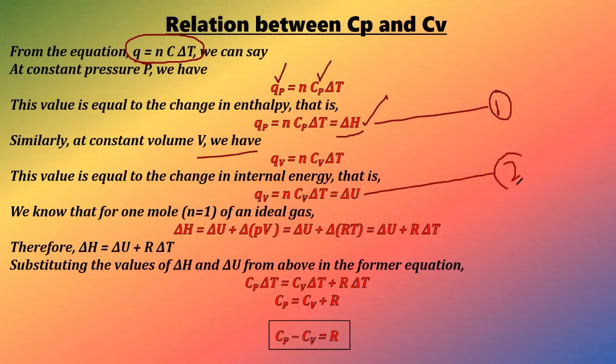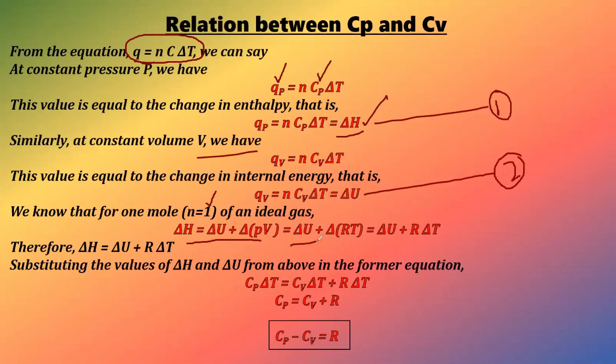So this is our equation number 2. Now, for n moles of a gas, we know ΔH equals ΔU plus PΔV. This also we have seen in the first slide of this particular lecture. So PV is equal to nRT. For 1 mole of gas, n will be 1, so PV will be